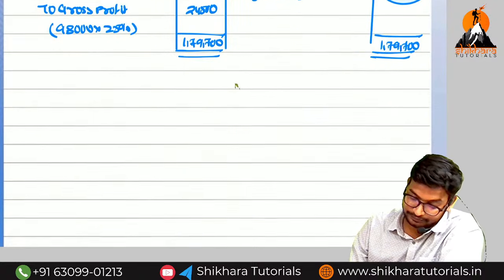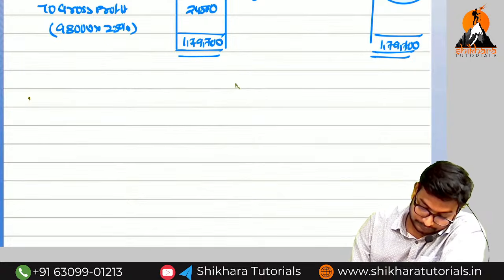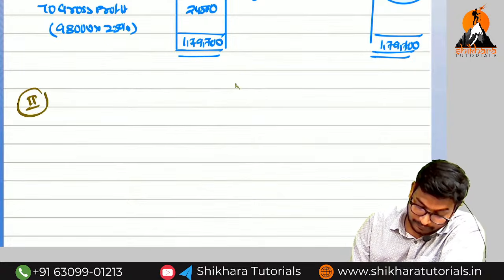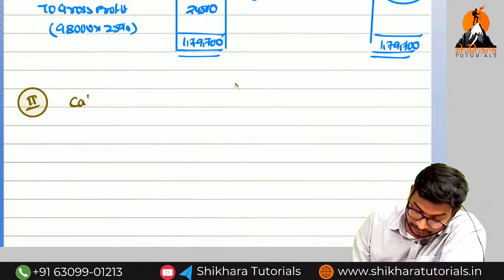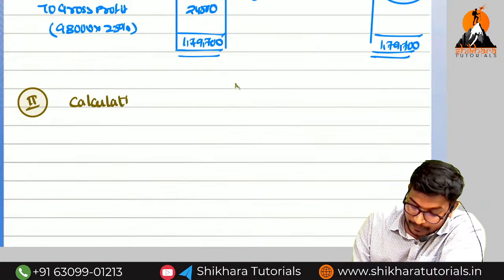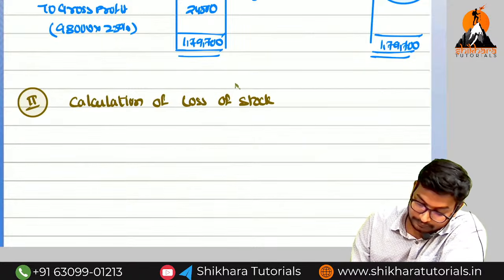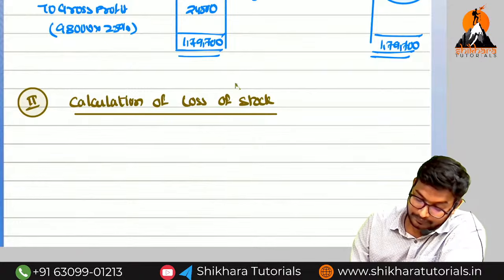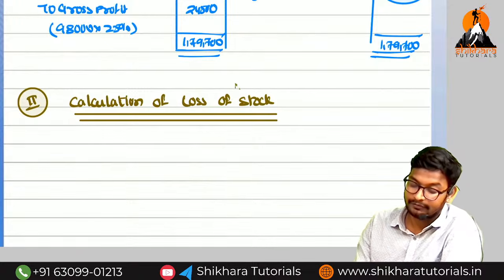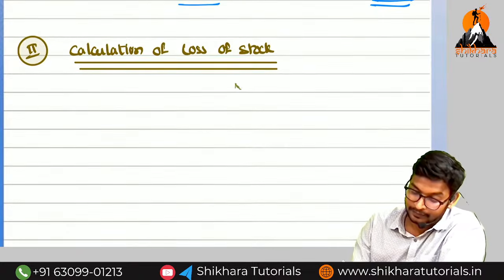Calculation of loss of stock. How we can find out the loss of stock, ma?